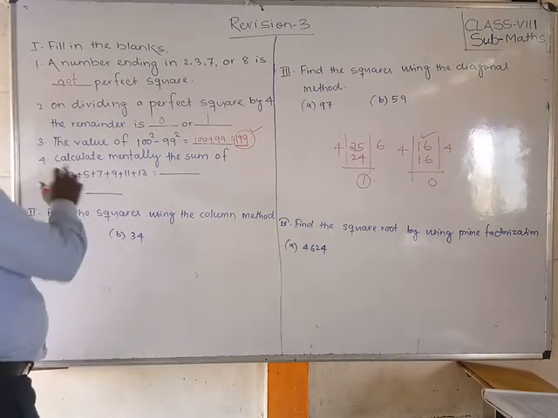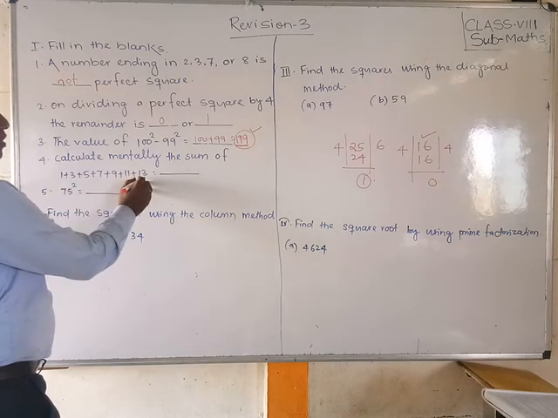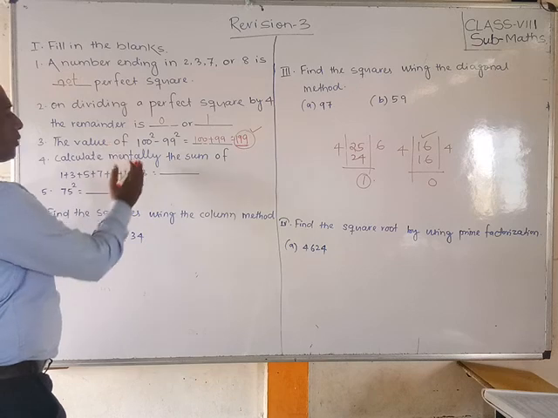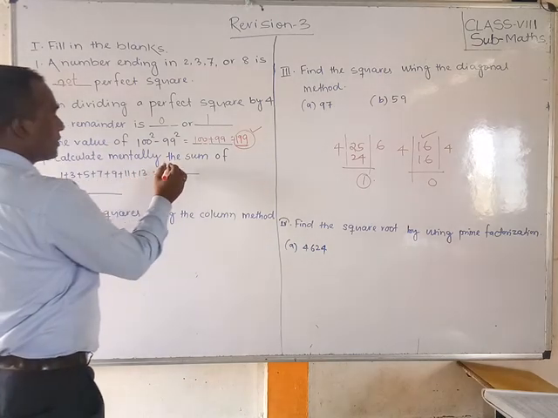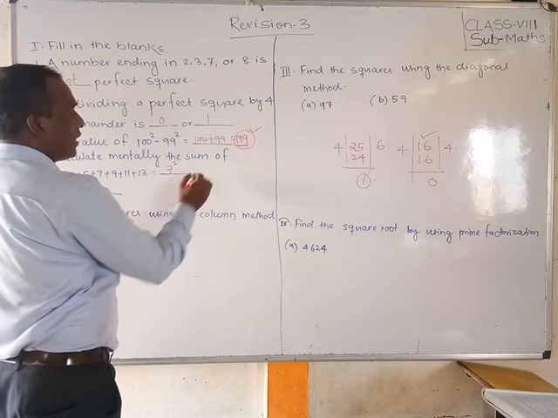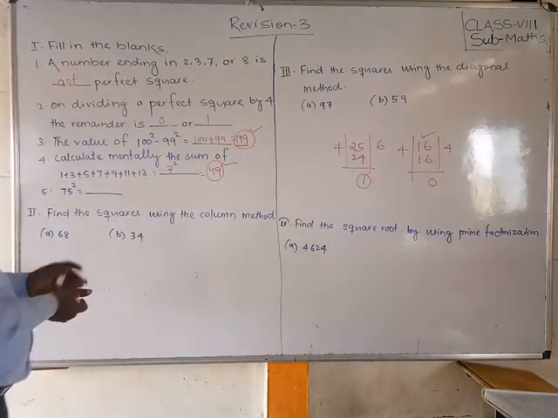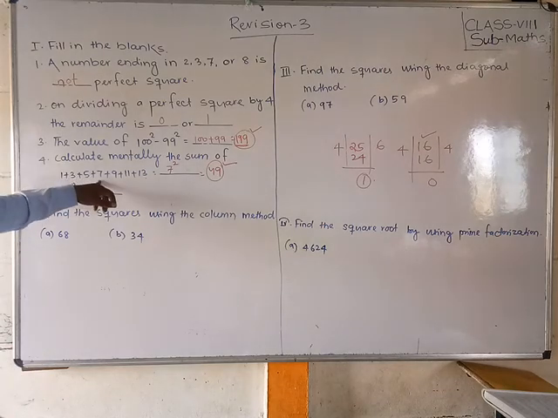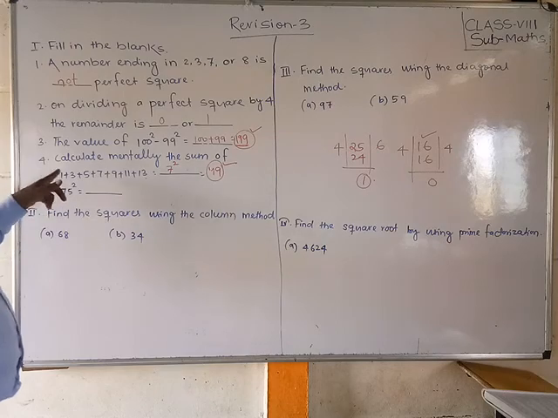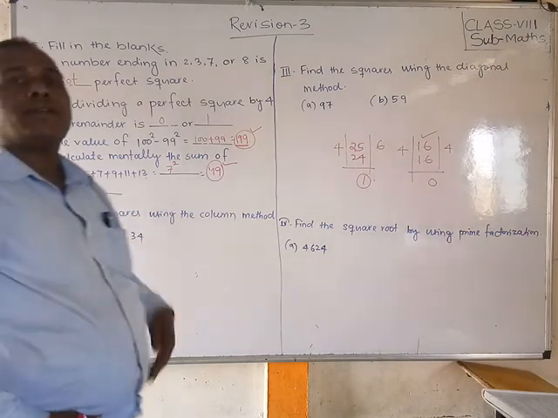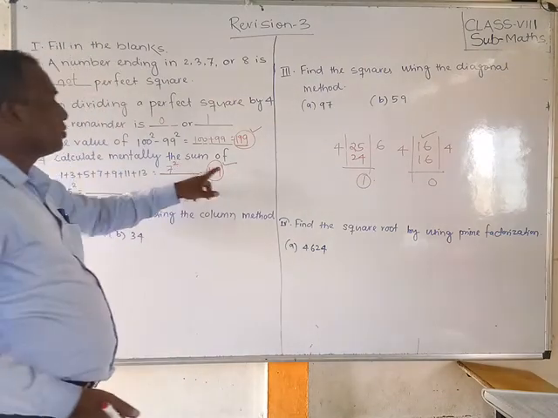See students, the sum of odd numbers is equal to the square of how many numbers you have added. Check: 1, 2, 3, 4, 5, 6, 7. That means 7 square is equal to 49, that is the answer. If you add these, what will be the answer? 7 square, that means 49. How did you know? Count how many numbers you have added, and its square is 49.